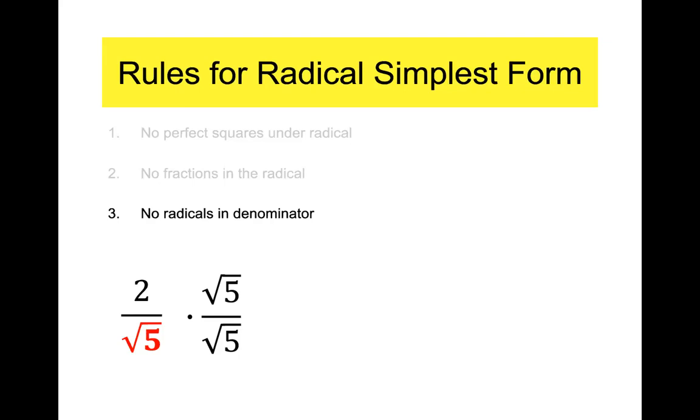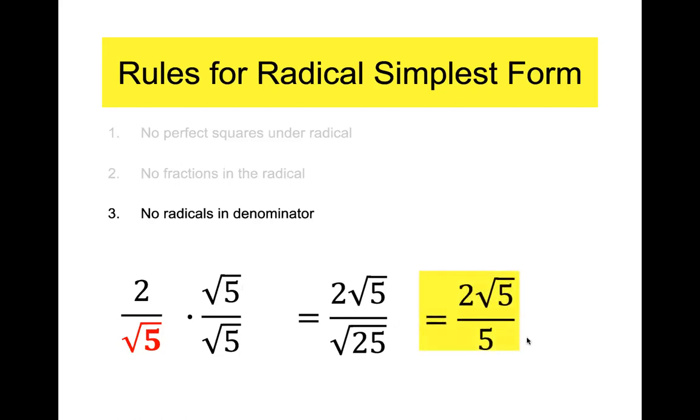I'm hungry. Whenever you have the square root symbol in the bottom, this is called rationalizing the denominator. What we're going to do is multiply the top and the bottom by the thing I'm trying to get rid of, the square root of 5. So I'm going to multiply numerator and denominator by square root of 5 over the square root of 5. Multiply. 2 times the square root of 5 is 2 times the square root of 5. The square root of 5 times the square root of 5 is the square root of 25, and the square root of 25 is 5. Look what happened. Just by doing that, I got rid of the square root symbol in the denominator. I've got one in the numerator, but that's fine.